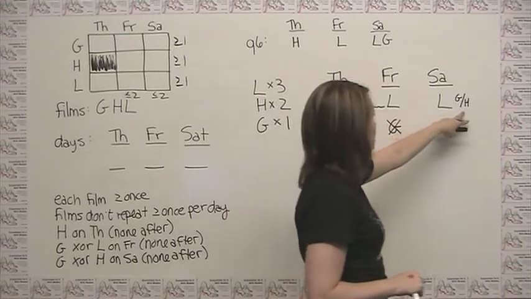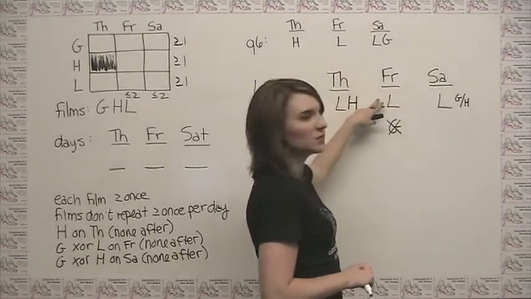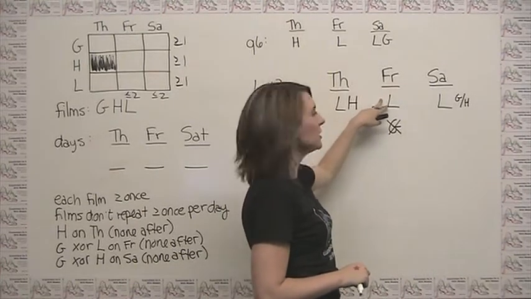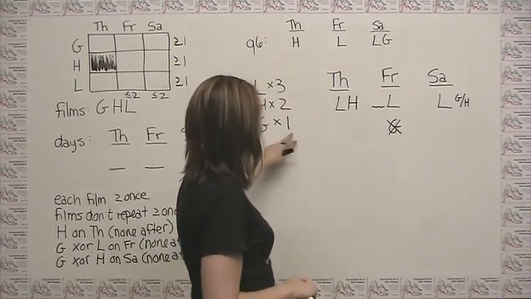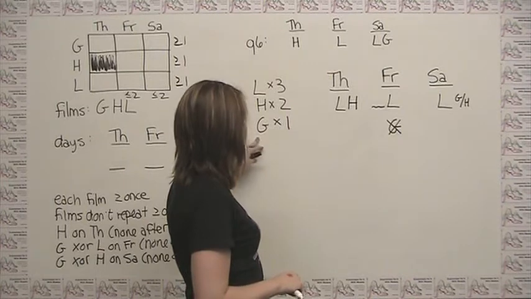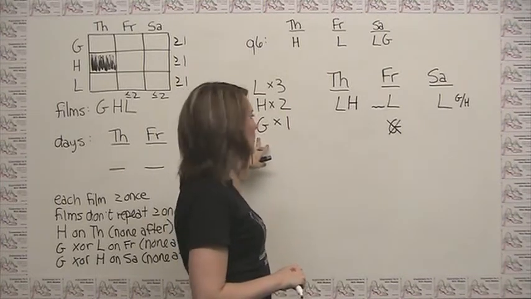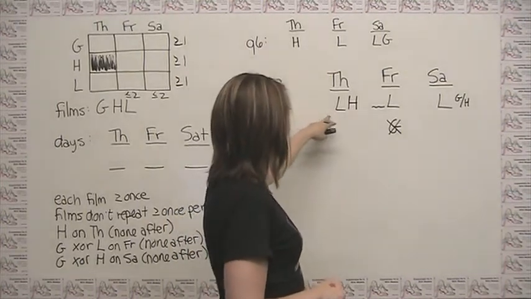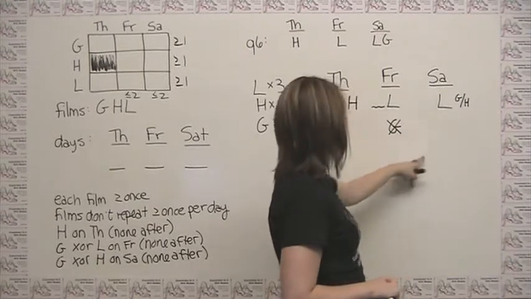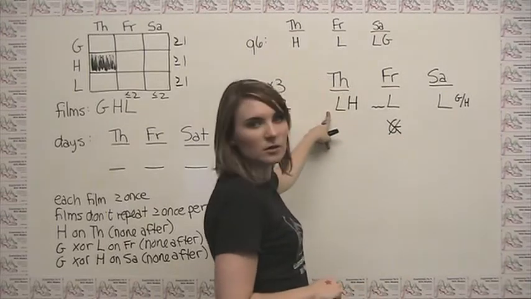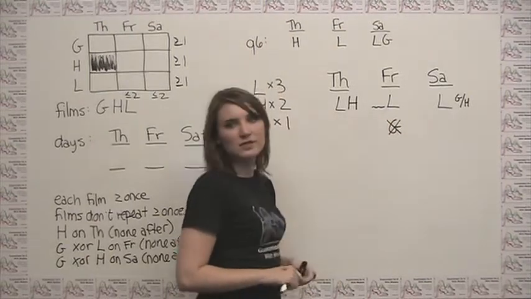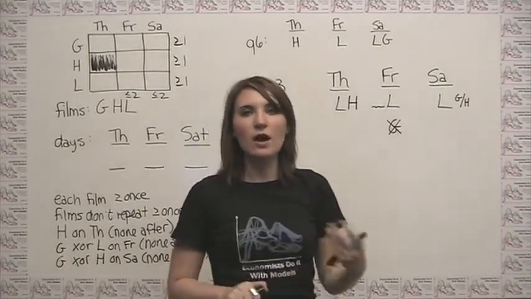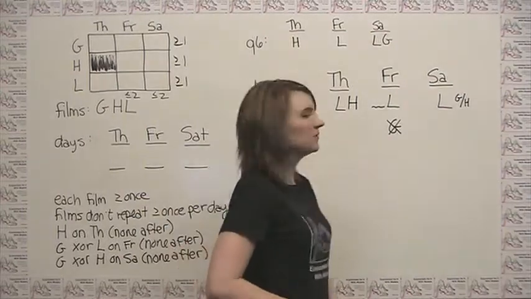We say, well, the other H could go here, or as far as we know so far, could go here. So we're not really sure what to do with that. We know that there's going to be exactly one G. Well, technically, we still don't know whether that G goes here or whether that G goes here. So in this case, we're not putting any more specific information in and say, well, how far can we get with what we've done thus far?